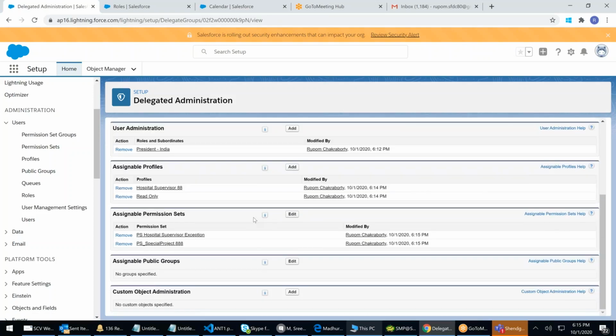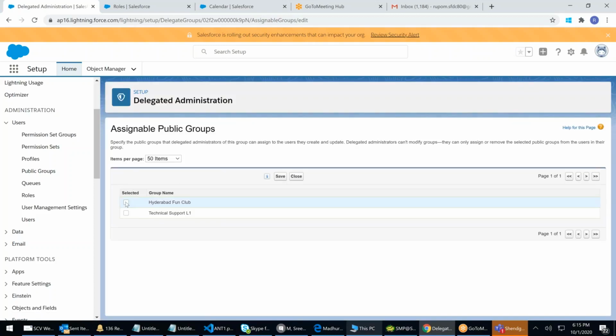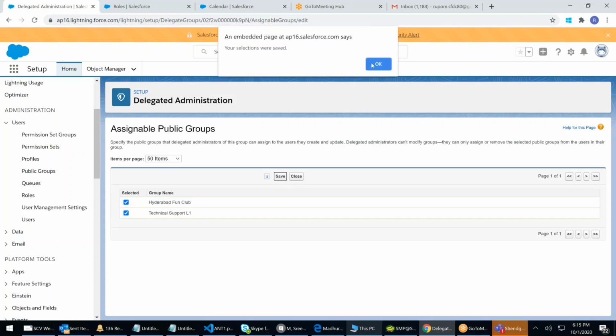Same way permission set group. If somebody wants a special project permission, they need not come to me. I'll say go to Rahul. Rahul can assign you, or go to this particular user. All the delegated admins. Same way, group, team. Somebody wants to remove himself from a team. Raise a ticket. Go to delegated admin. Don't come to me. All these chiller activities are done by delegated admins, not by us.